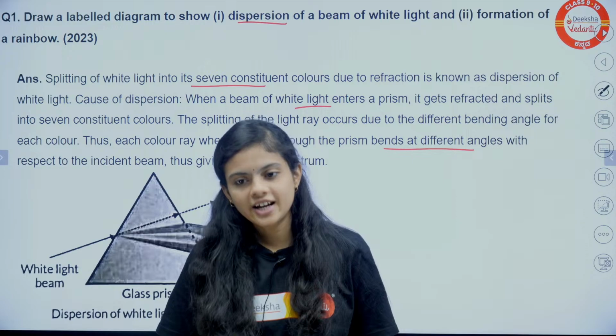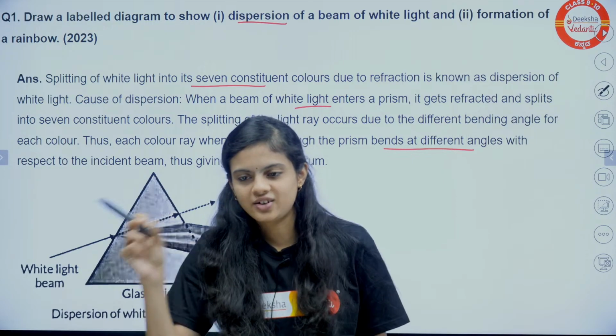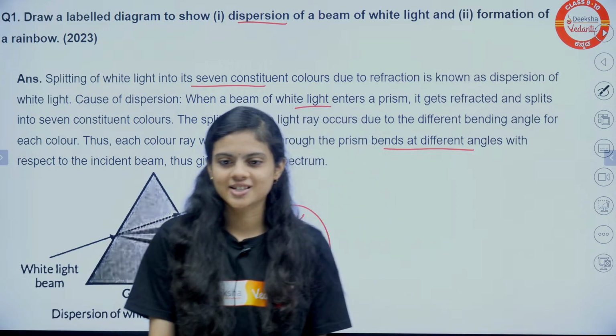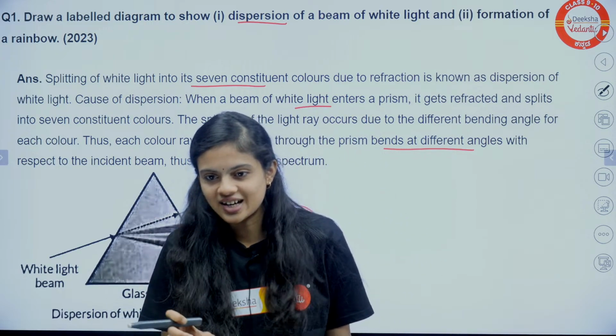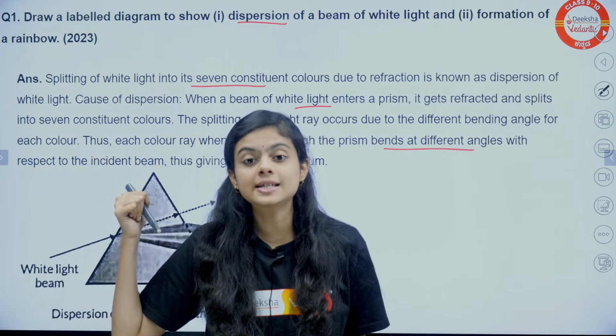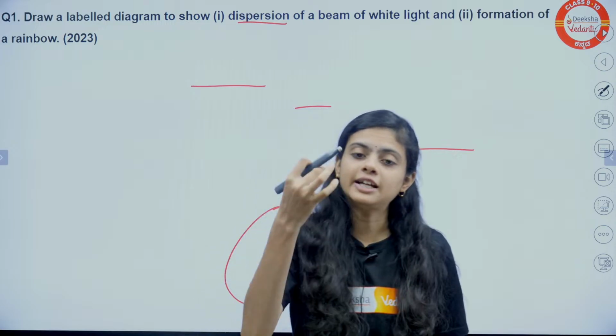Reflection, 7 colors, rainbow. Exactly. You have written that point-wise, you have broken it down. That's good. Okay, it's nice. When a water droplet gets in contact with sunlight, there is reflection, but the main process is dispersion, by which you are getting a rainbow.